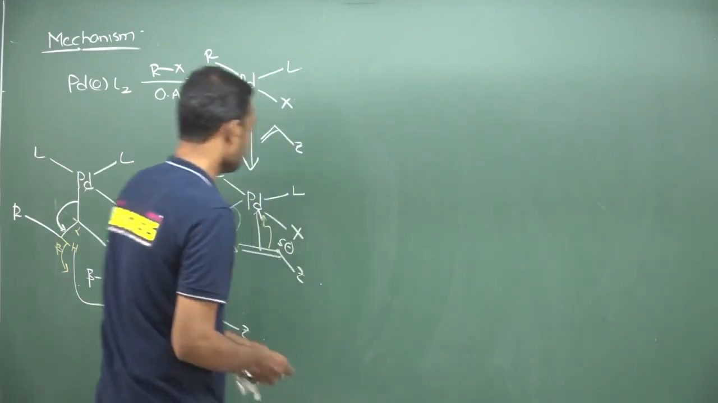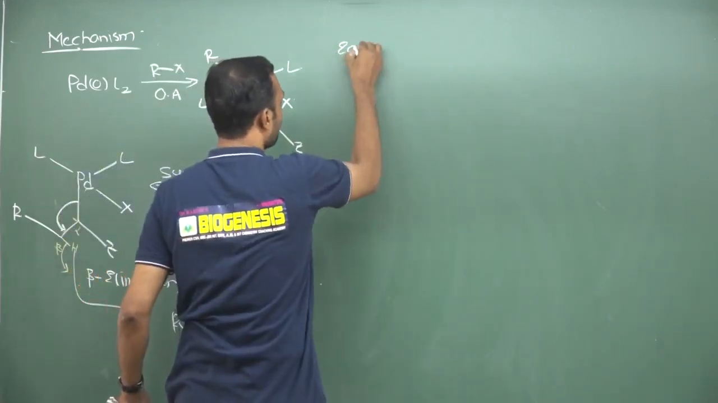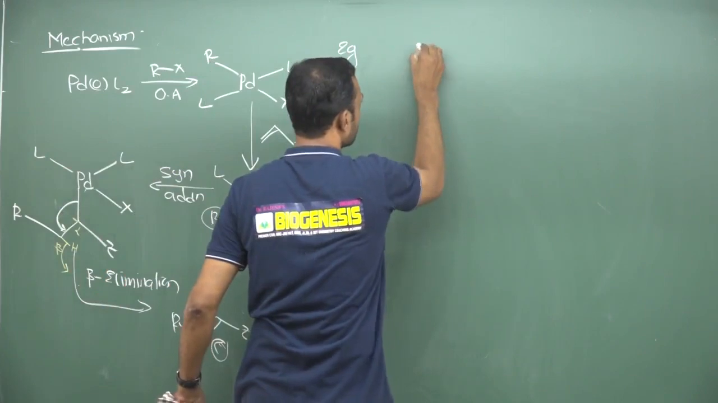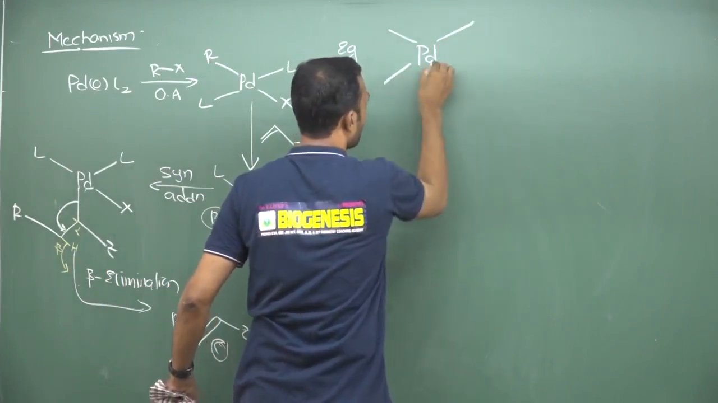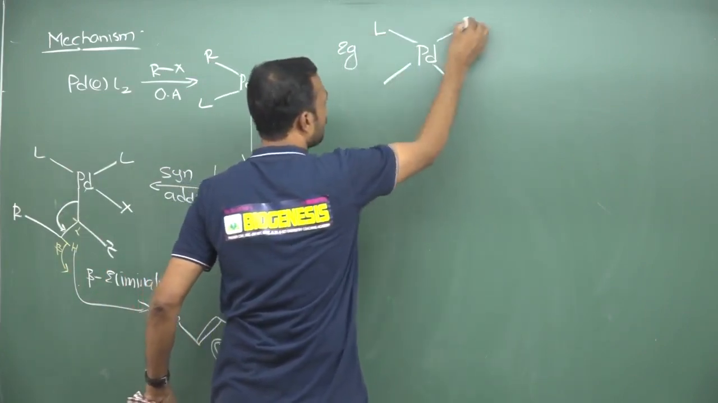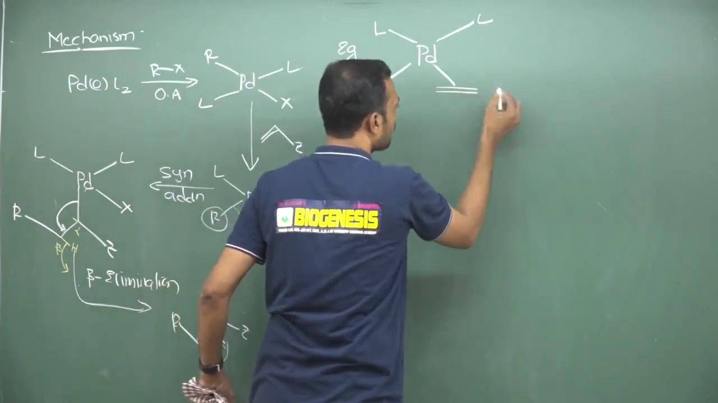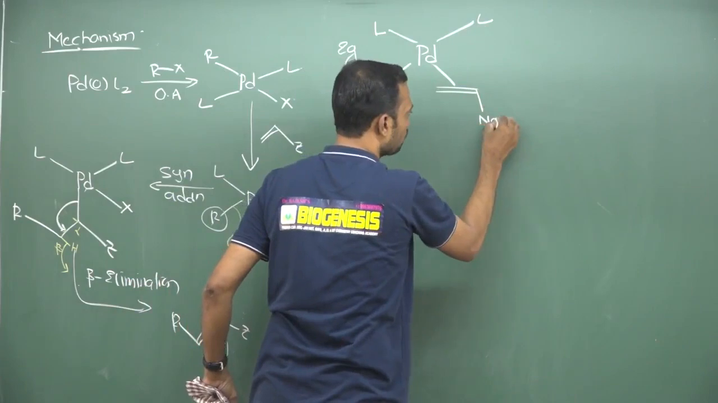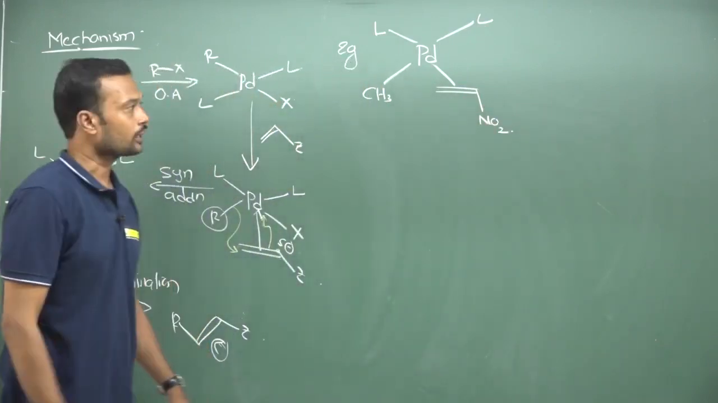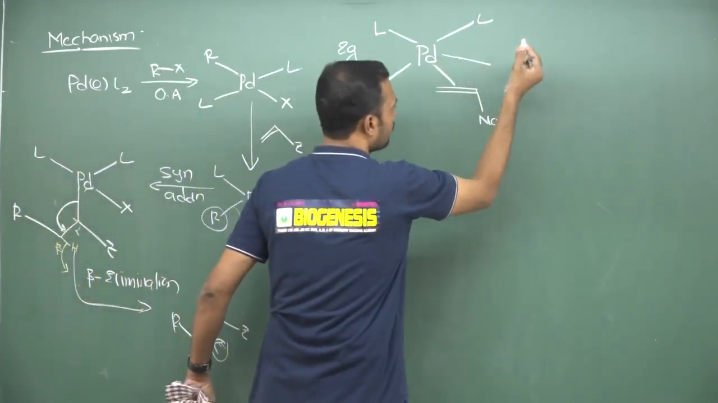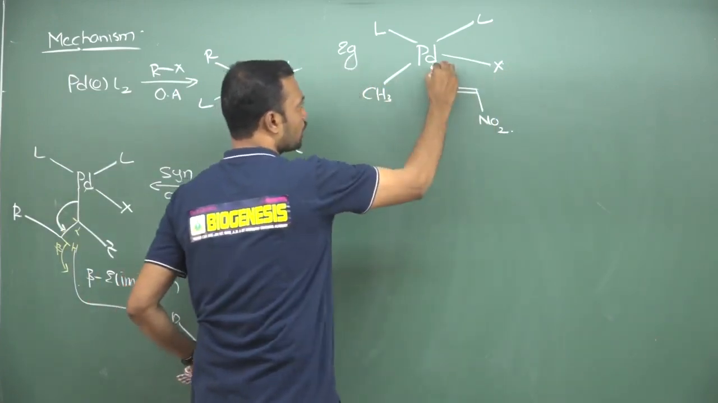Okay. Now listen. Here I will give one example which will predict the answer. See, this is palladium. Now here I am taking 2 ligands. This is one organic part, that is methyl, and here I am taking a double bond which is attached to a withdrawing group. Okay. So here there is an X present. Now this is coordinated over here.